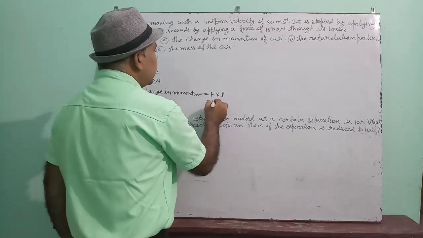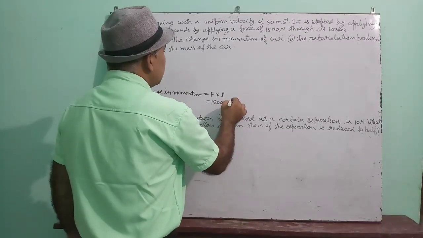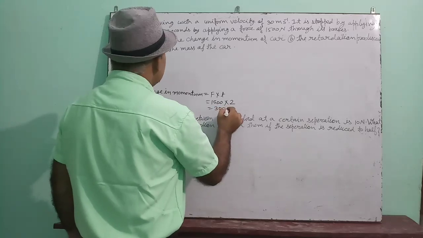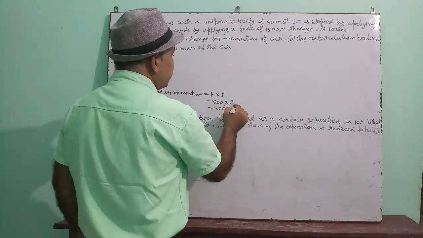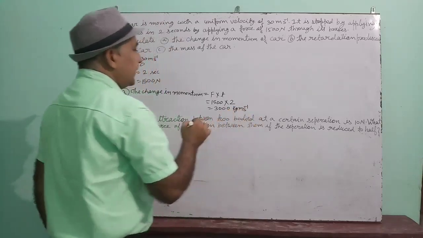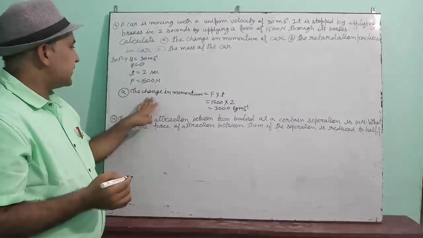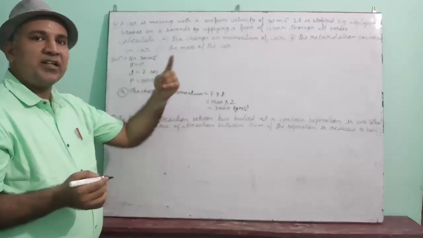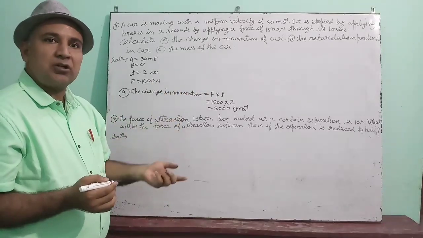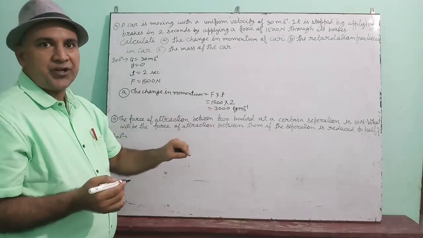So put the value and calculate it. 1500 Newton is the force, 2 seconds is the time. That means 3000, and the momentum unit is kilogram meter per second. This is the unit of momentum. Understood? The rate of change of momentum is equal to force. That means change in momentum upon time is equal to force. So change in momentum is equal to force into time.